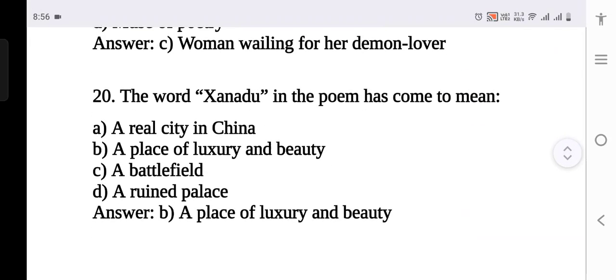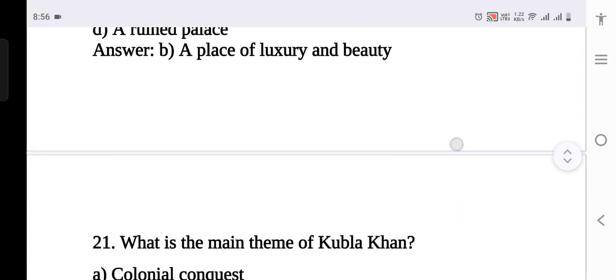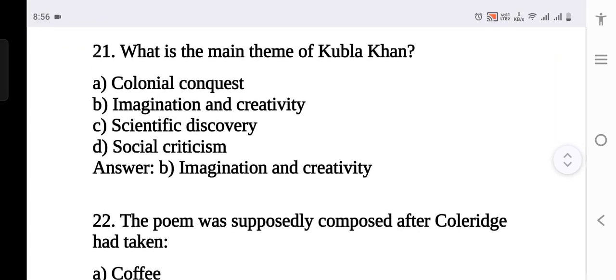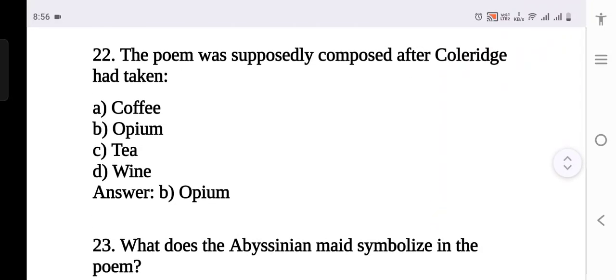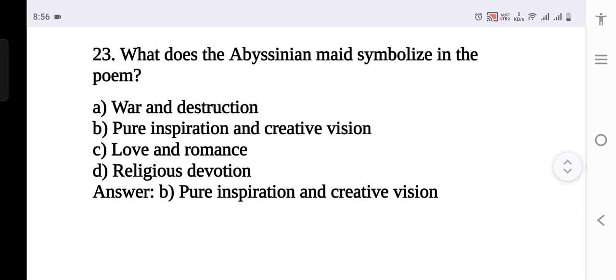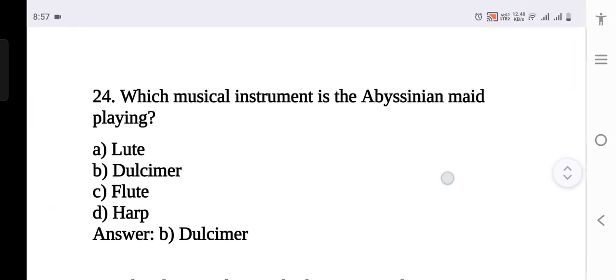The word Xanadu in the poem has come to mean a place of luxury and beauty. What is the main theme of Kubla Khan? Colonial conquest, imagination and creativity. The poem was supposedly composed after Coleridge had taken opium. What does the Abyssinian maid symbolize in the poem? Pure inspiration and creative vision. So the Abyssinian maid symbolizes pure inspiration and creative vision.